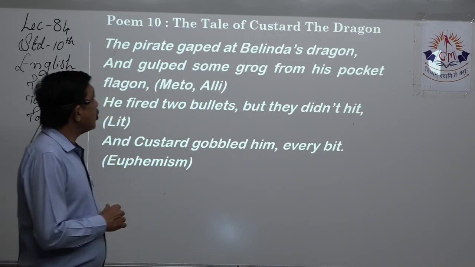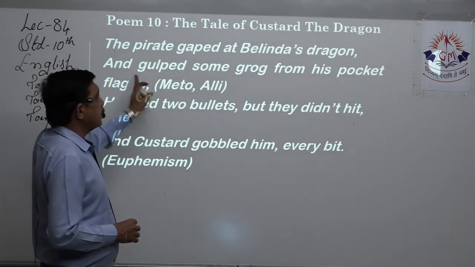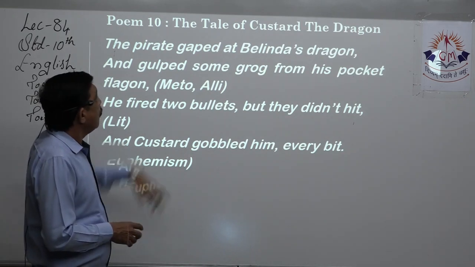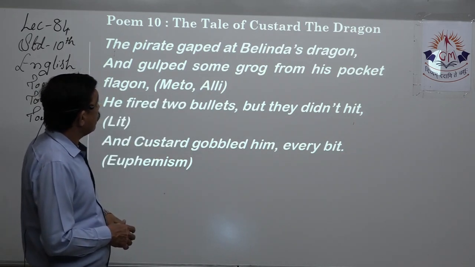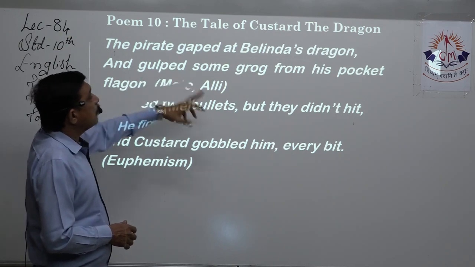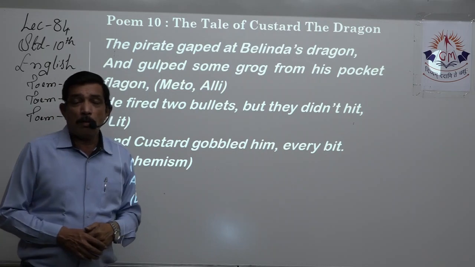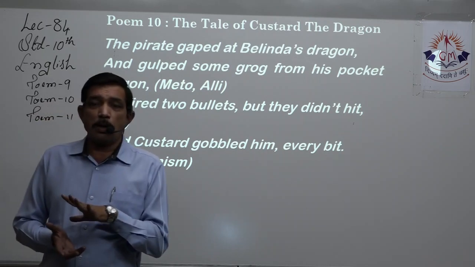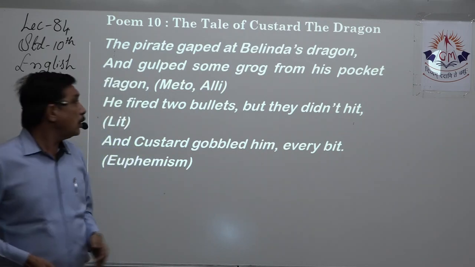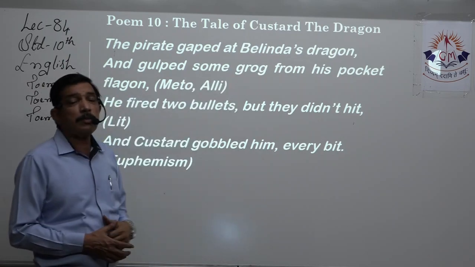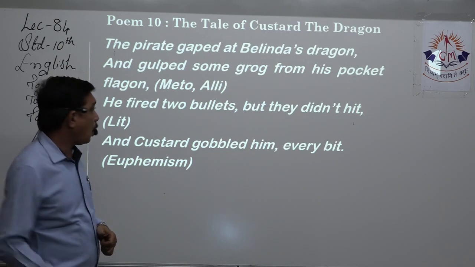The pirate gaped at Belinda's dragon. Two lines come together. Gulped some grog from his pocket flagon. Metonymy is there. Whether you say bottle or the drink in it, right? So metonymy it is, an attribute is given. That grog is some drink that is in the bottle, right?